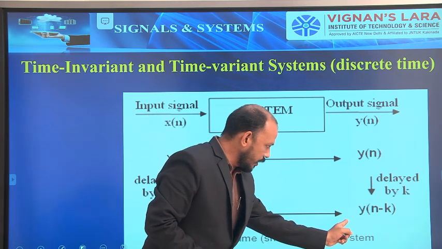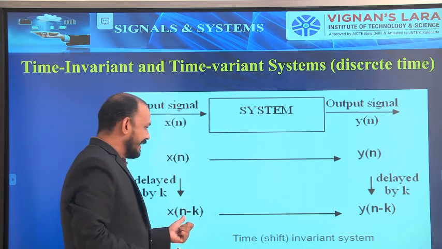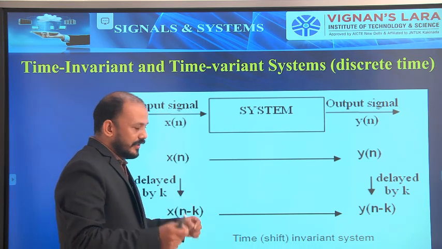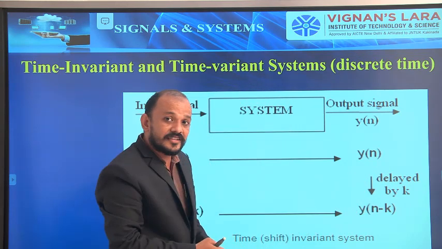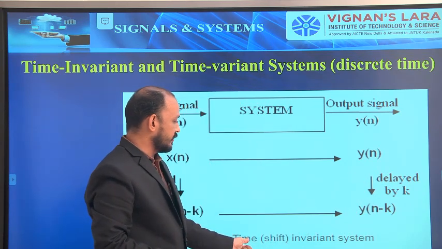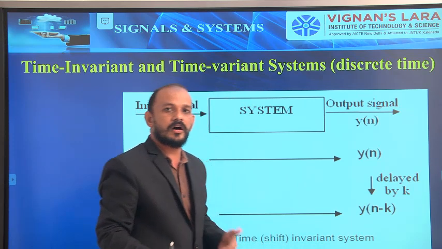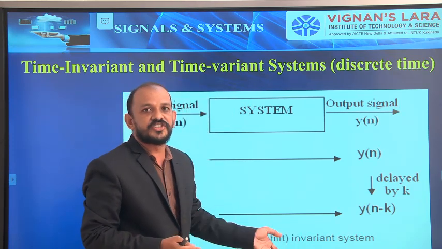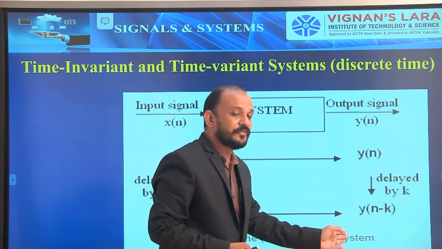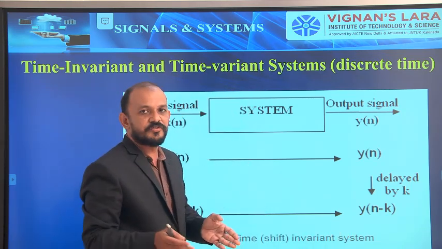See, the output of the system for the delayed input is same as the delayed output. Then we can call that a time invariant system, or a shift invariant system. Generally for discrete we will use shift in place of time. That is a shift invariant system. So this is an example of shift invariant.